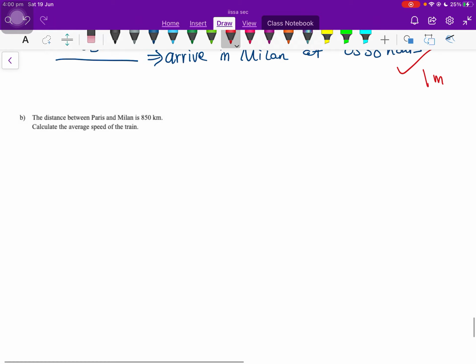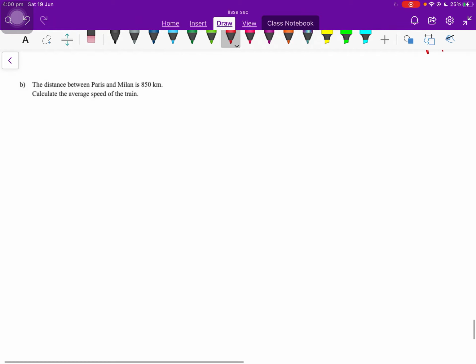Next, the distance between Paris and Milan is 850 kilometers. Calculate the average speed of the train. Now, the question asks, and please underline the key word, it's average speed. We know, and I think you guys should remember this, when you go balik kampung, there's always a speed limit.